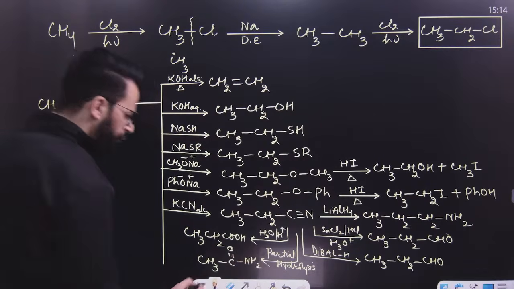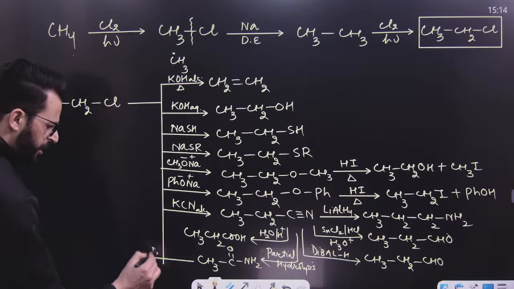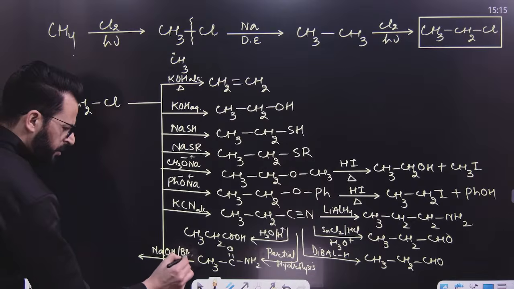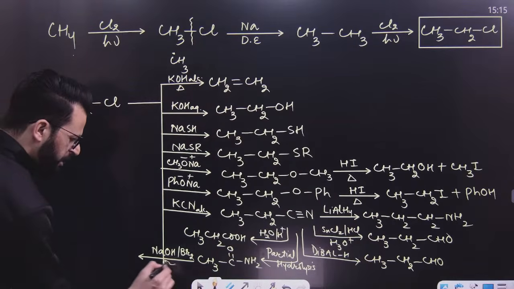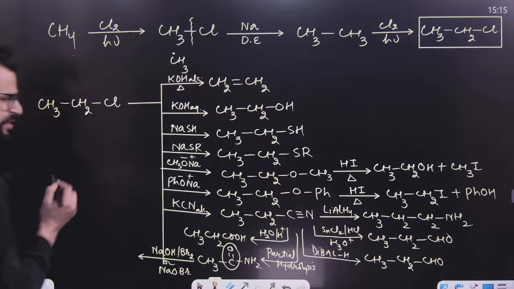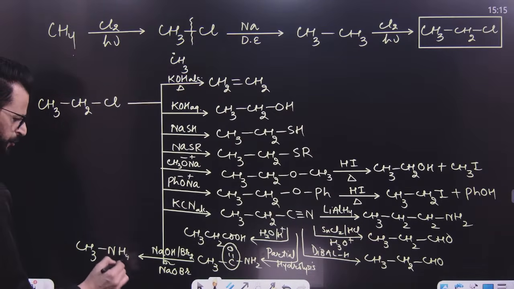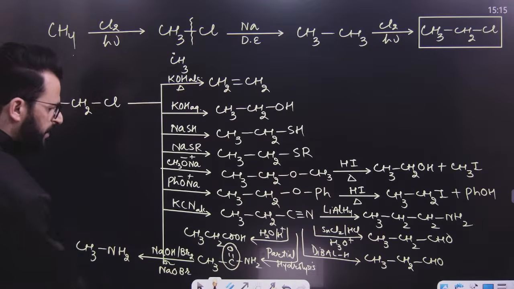And you can use the reaction known as Hoffmann bromamide degradation, with NaOBr or KOH and Br2. What will happen? You just remove this CO and you will get an amine here. So you will obtain a primary amine from a primary amide.